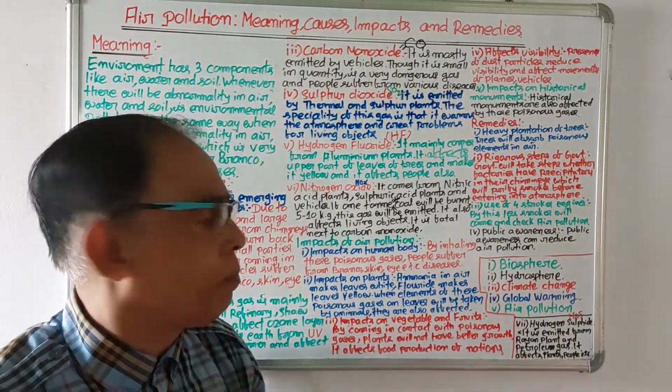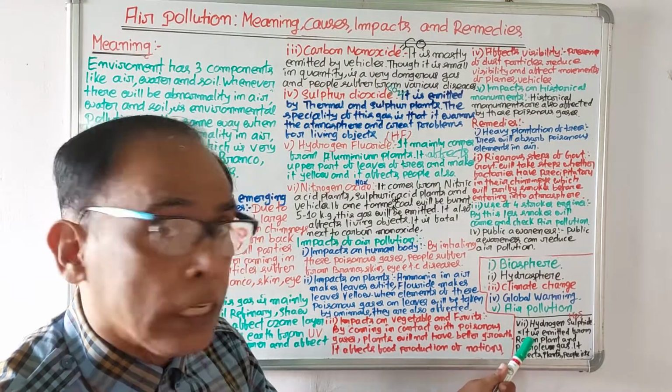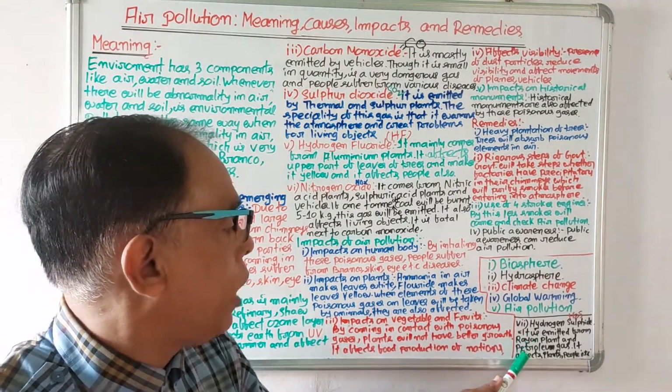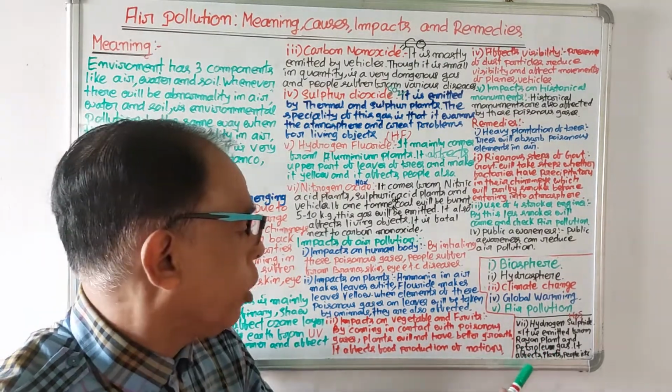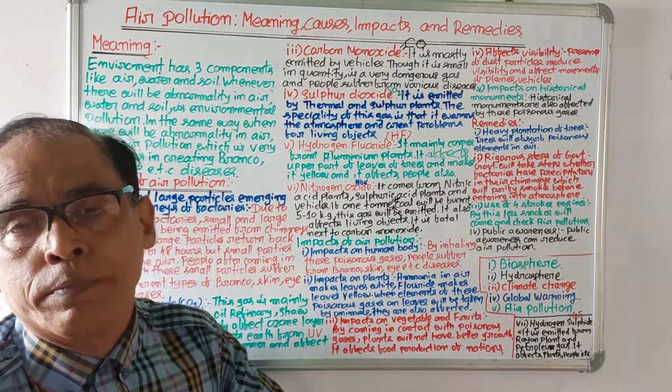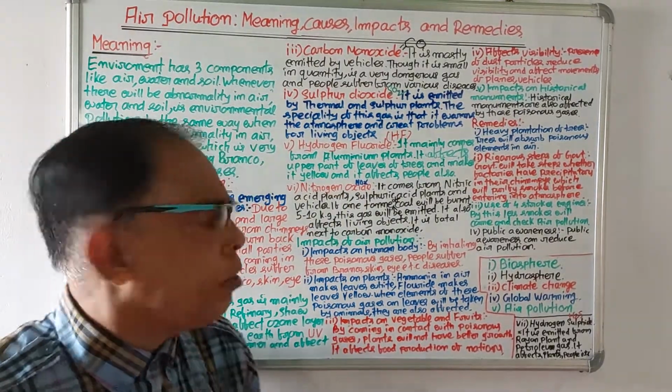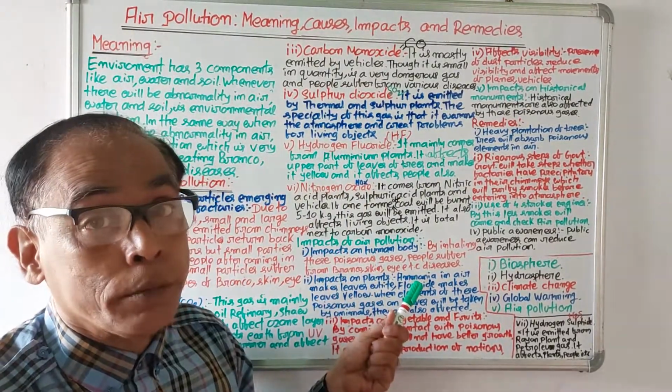Then the 7th one is hydrogen sulfide, H2S, and it is being emitted mainly by the rayon plant and petroleum gas. It also affects plants and people. So these are the causes of air pollution. Now let's discuss impacts of air pollution.